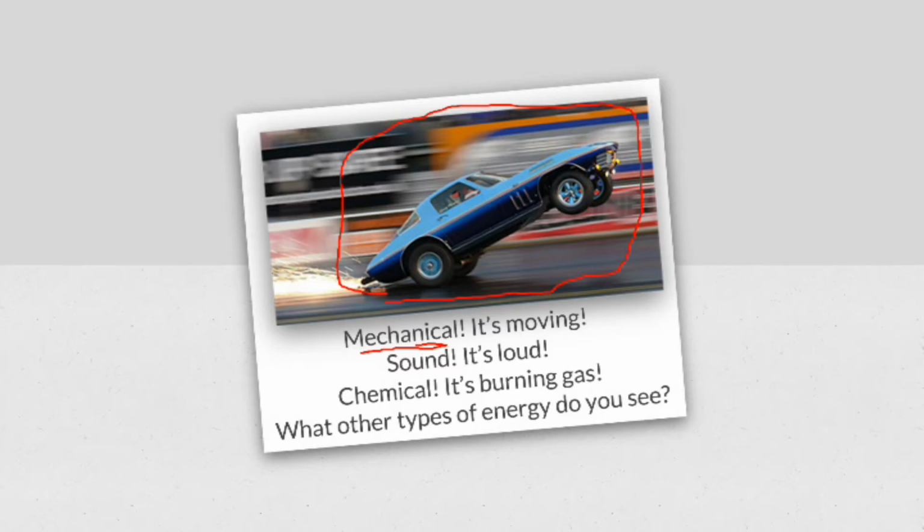Okay, so look at these sparks right here. What kind of energy is that? Well, that's light. That is light energy. You know it's hot too. It's probably thermal energy. You know the engine underneath the hood of this car, or maybe the engine's in the back, I don't know. That engine's very hot too, so that's thermal energy. All right, so even though the main energies are mechanical, sound, chemical, I would also maybe say thermal because with the engine, we got a lot of heat here. Those are the main energies in this picture.